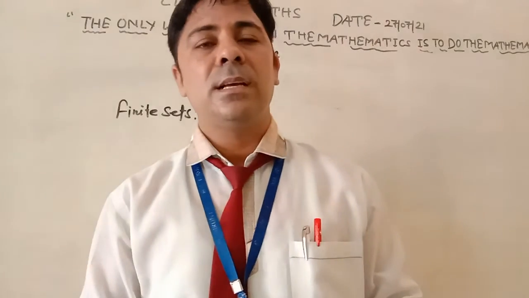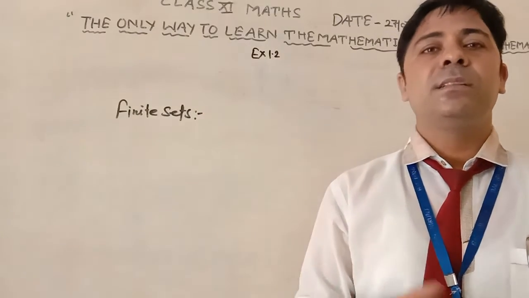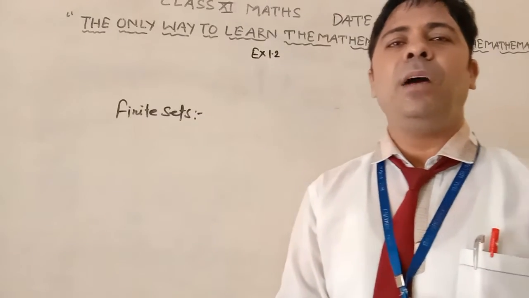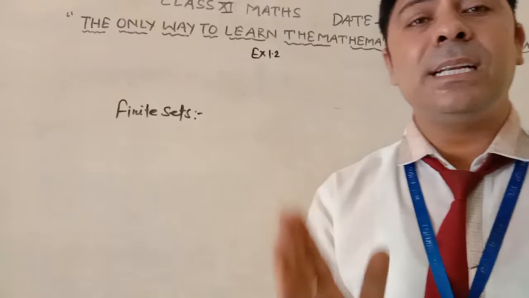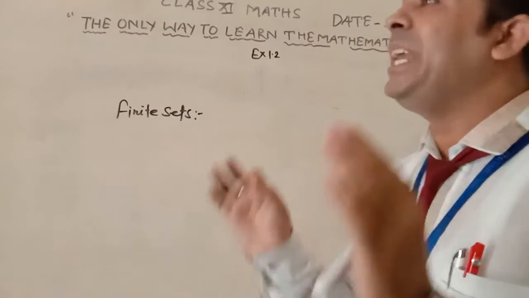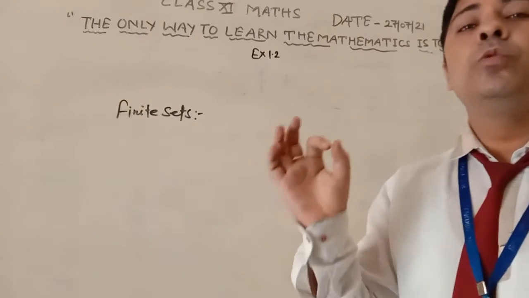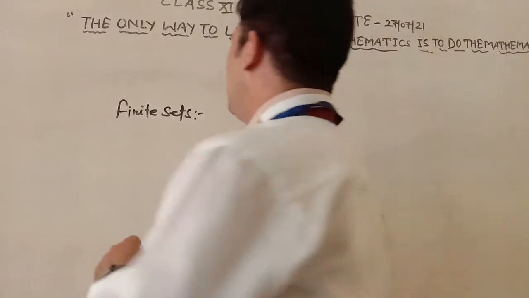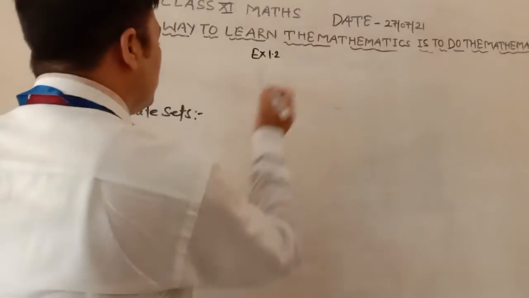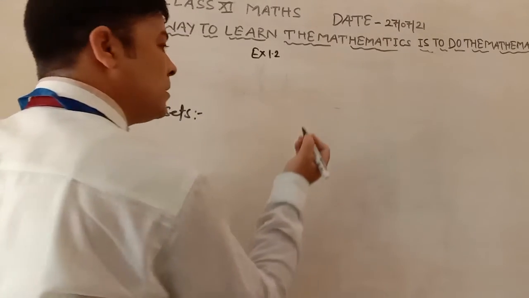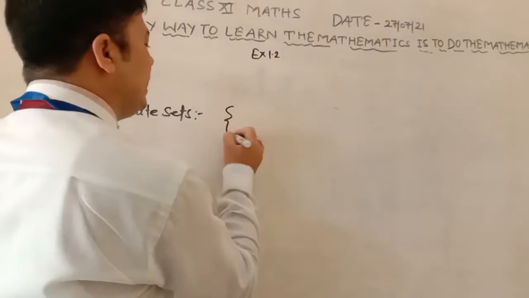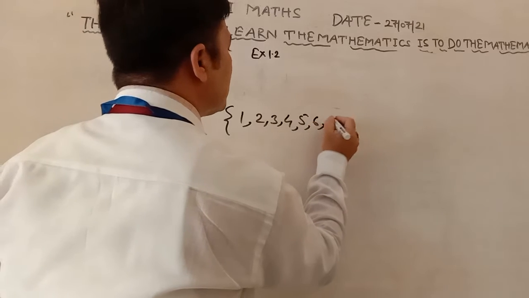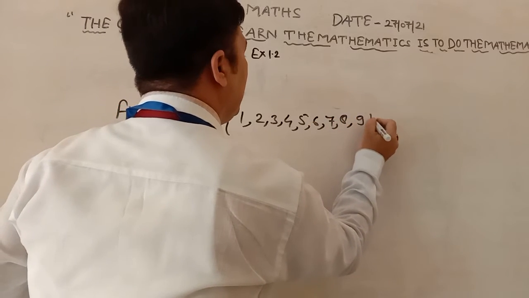A student in your class is an example of a finite set. So finite sets are those sets whose elements we can count. Take natural numbers less than 10: 1, 2, 3, 4, 5, 6, 7, 8 and 9.